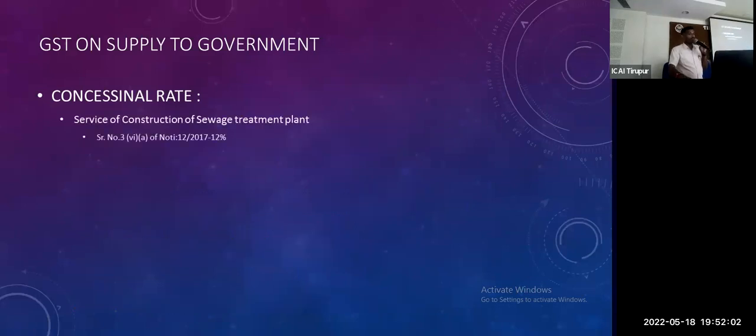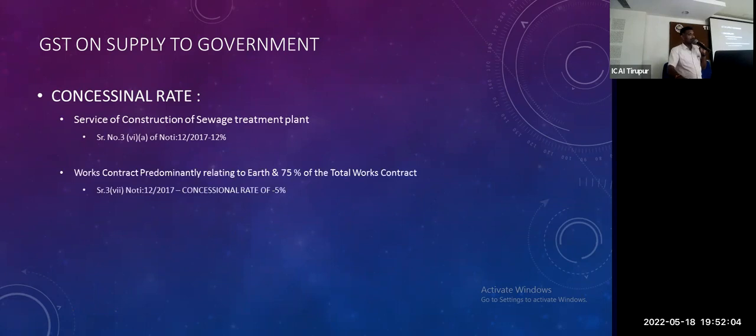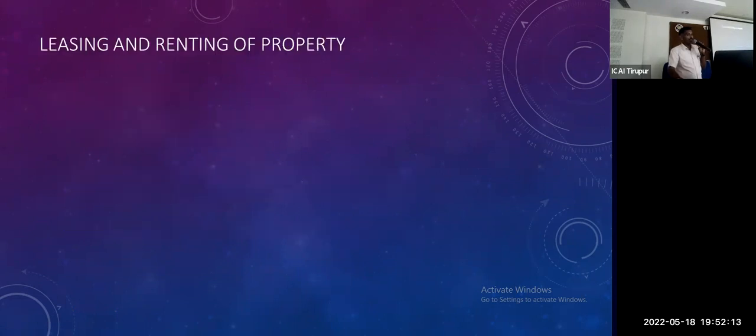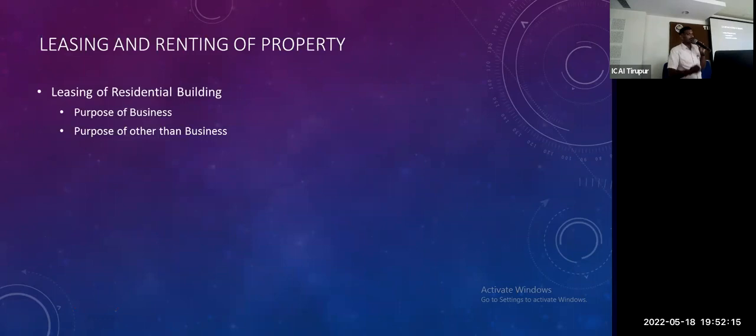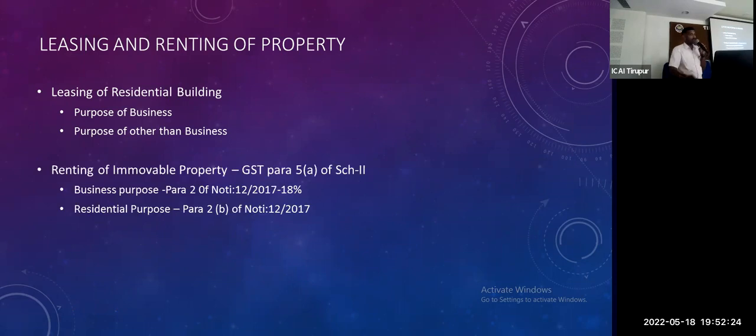Service of construction of sewerage treatment is also exempted. Works contract relating to works, 75% of land work, that is also concessional rate 5%. Subcontract is also eligible. Leasing and renting: leasing of residential building for the purpose of business is taxable. For purposes other than business, that is exempted. Business purpose is notified at 18%. Residential purpose, immovable property, no issue, that is exempted.